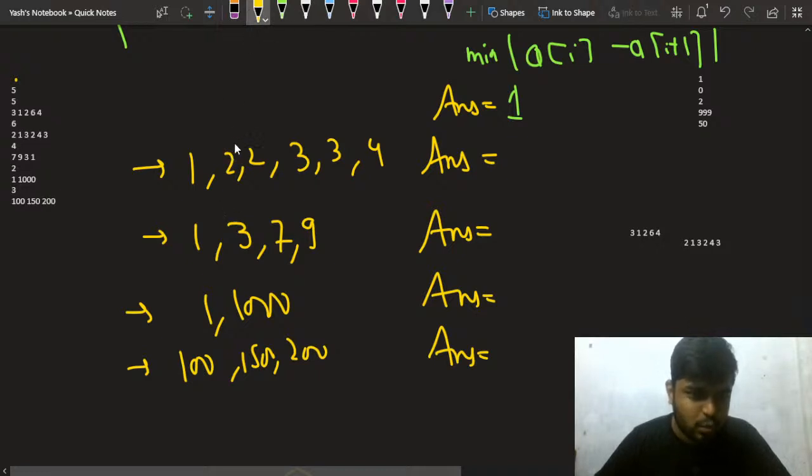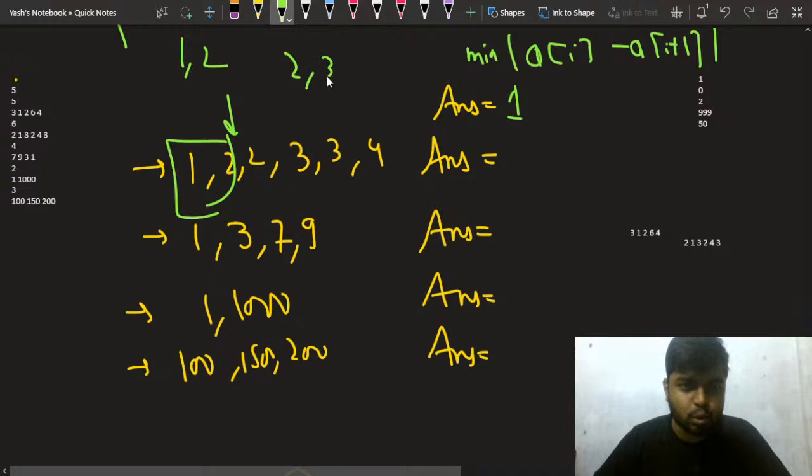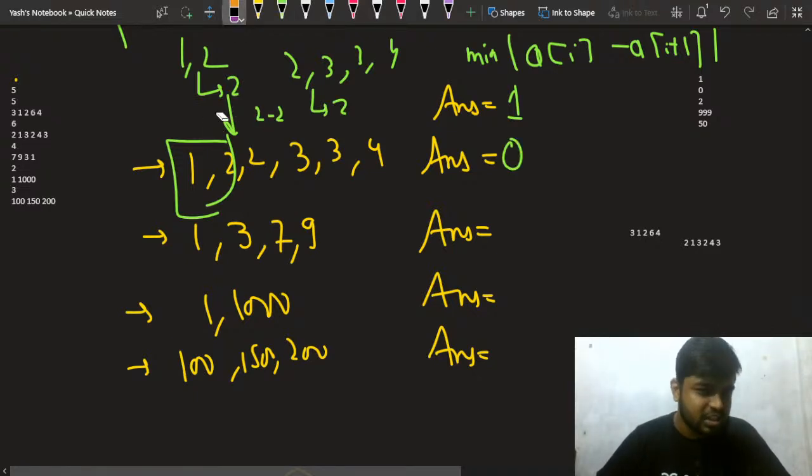You can see this is 2 and this is 2. What if I partition it here? So 1 comma 2 will be one part, and 2, 3 and 4 will be the other part. The minimum element from this will be 2 and the maximum element from this will be 2, right? So 2 minus 2 will give me 0. So the answer is 0, right? So this test case is also clear, right?